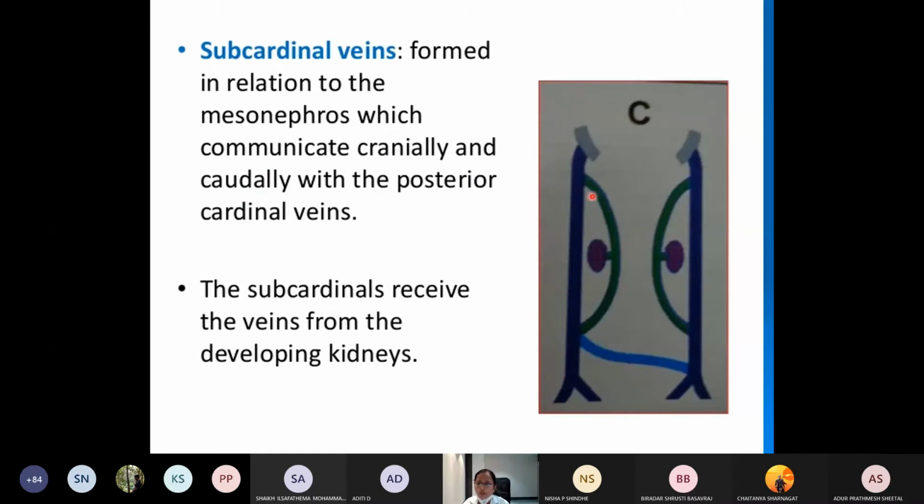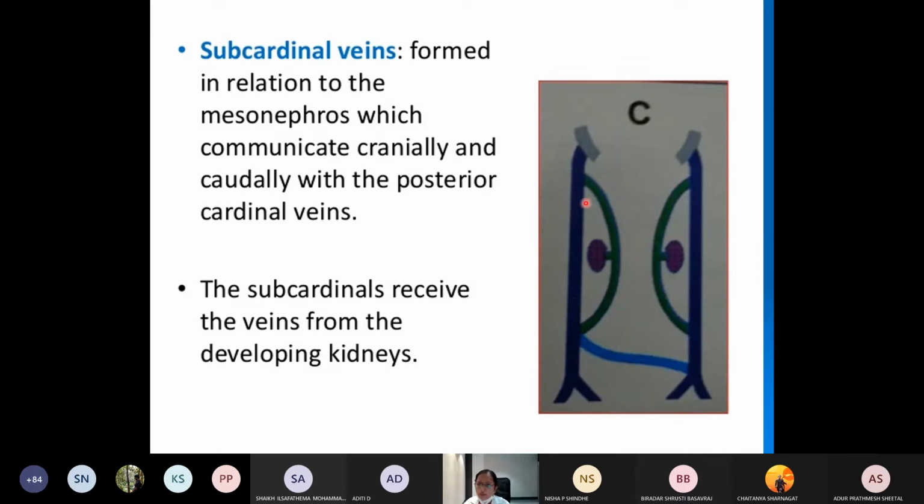Then next are the subcardinal veins. These are called the subcardinal veins. From where do they arise? From the mesonephros. What is the mesonephros? Where your kidney is developing. So these subcardinal veins will be draining the blood from those kidneys. The subcardinal veins will communicate cranially and caudally with the posterior cardinal vein.